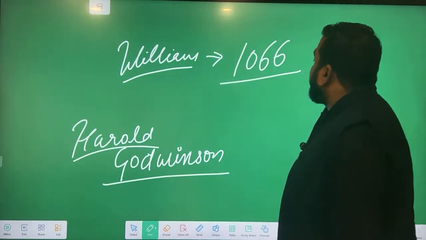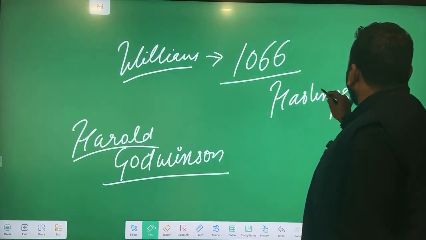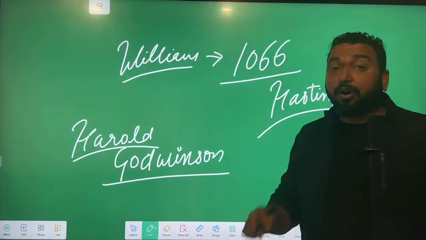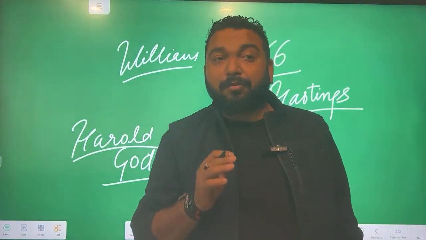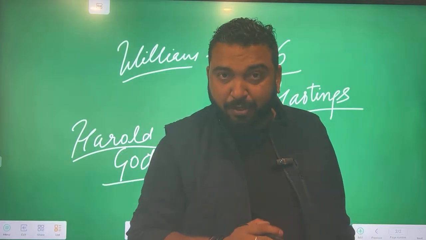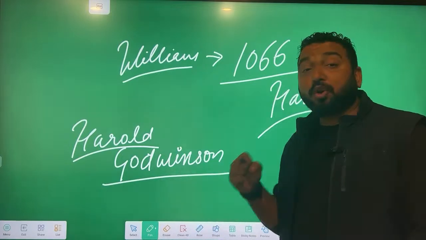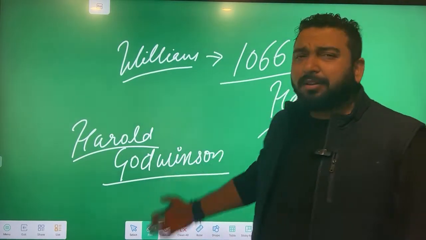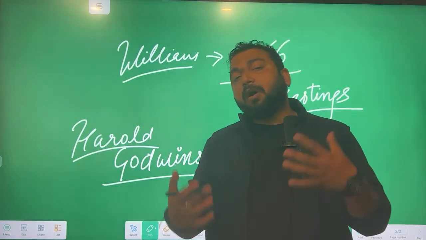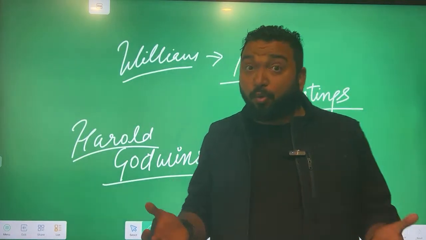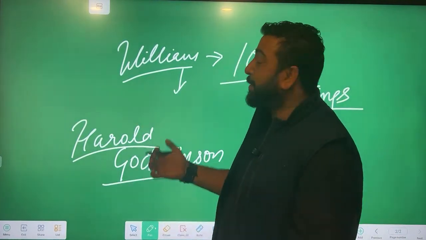The battle took place around the area called Hastings. It's actually a river area. That's why it is called the Battle of Hastings. Now, do you know who won this battle? Harold and William the Conqueror were fighting. Both of them were strong. But somehow William was feeling that we may lose. William was an old man, an experienced person.